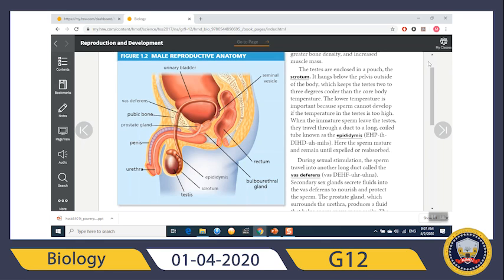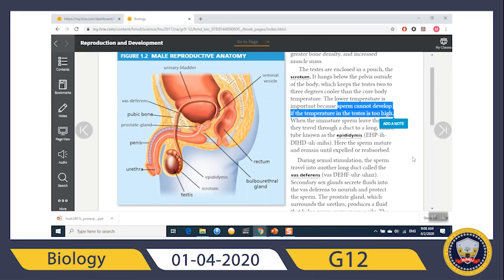The scrotum keeps the testis 2 to 3 degrees cooler than the core body temperature. Of course, we'll get to that later. The lower temperature is important because sperm cannot develop if the temperature of the testis is too high. This is one major cause of inability to produce healthy sperm.